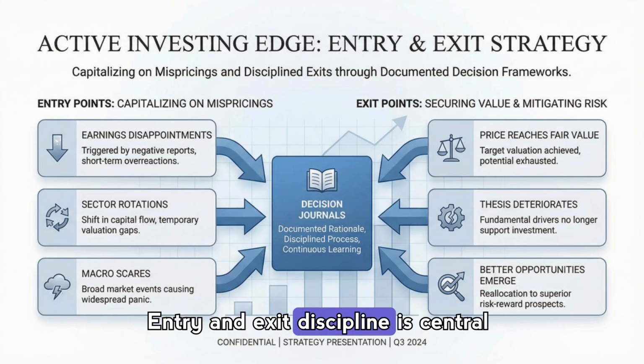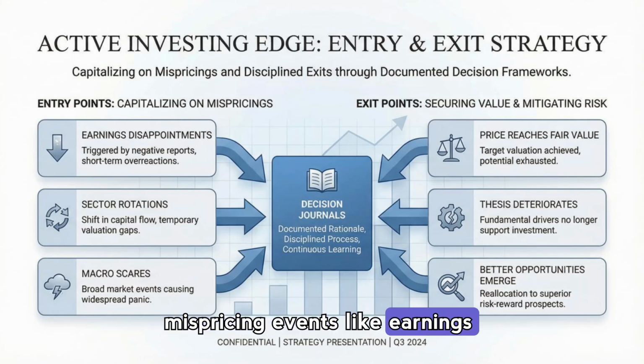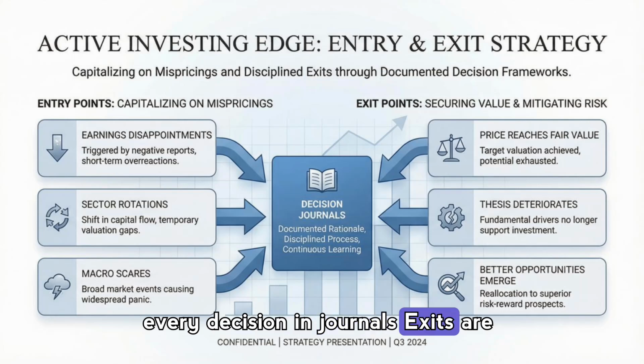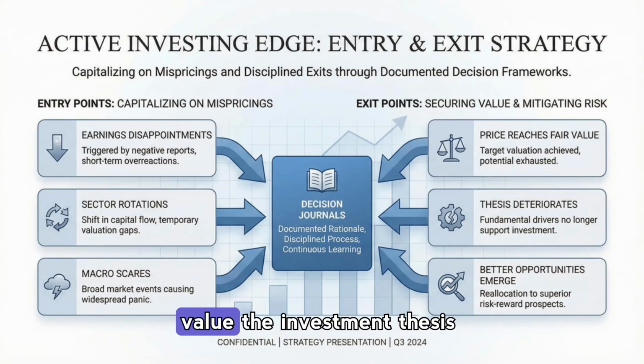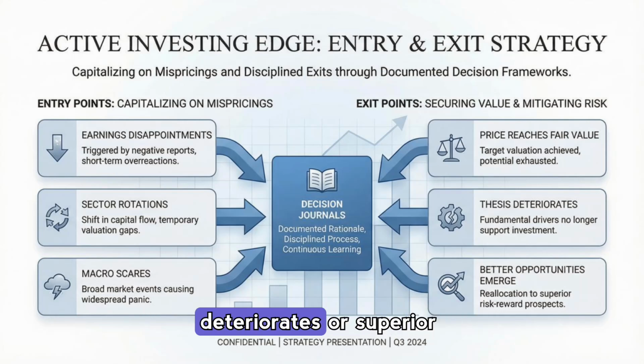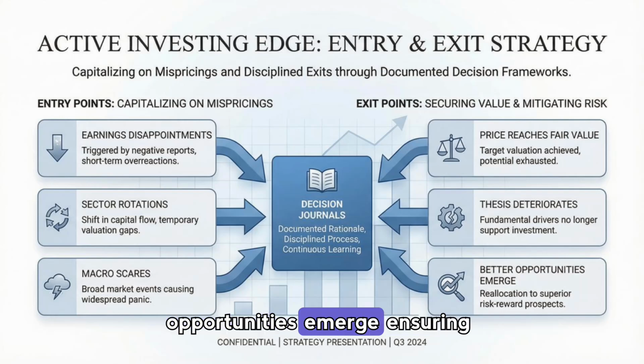Entry and exit discipline is central. We look to enter positions during mispricing events like earnings disappointments, sector rotations, or macro scares, and we document every decision in journals. Exits are triggered when price reaches fair value, the investment thesis deteriorates, or superior opportunities emerge, ensuring systematic, documented, and repeatable decision-making.